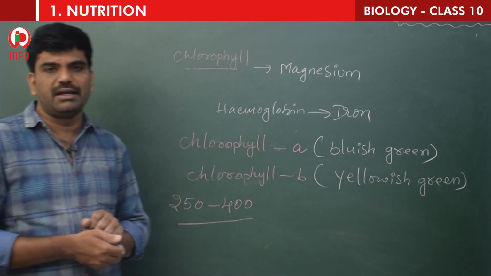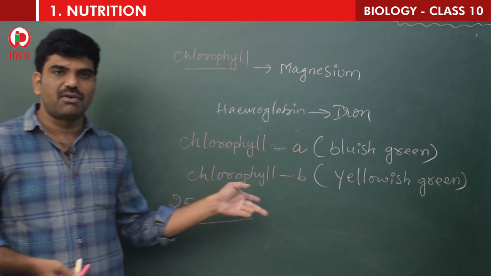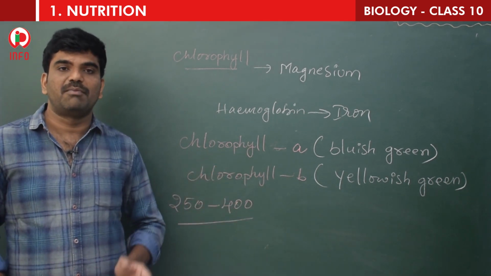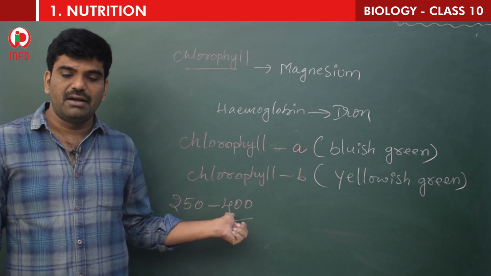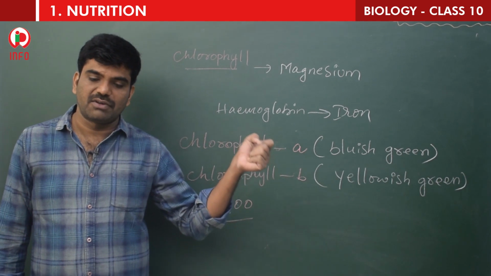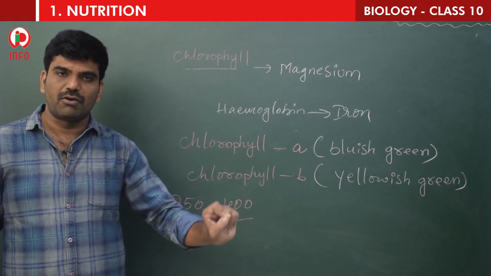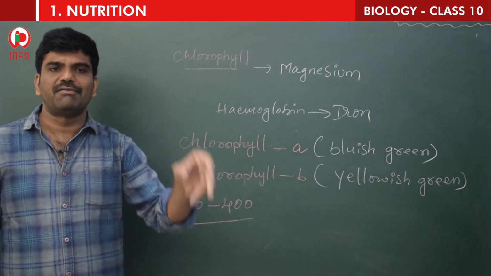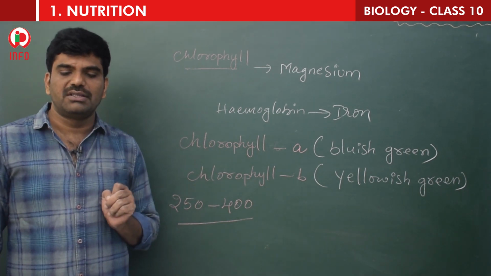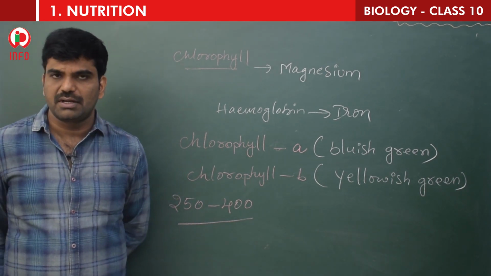So this is about the structure of chloroplast, the functions of chlorophyll, types of chlorophyll, and the light harvesting complex. So these 250 to 400 pigment molecules are grouped together as a light harvesting complex or photosynthetic unit in each thylakoid. Such innumerable units function together in the chloroplast for the process of photosynthesis. Now let's go into the mechanism of photosynthesis.